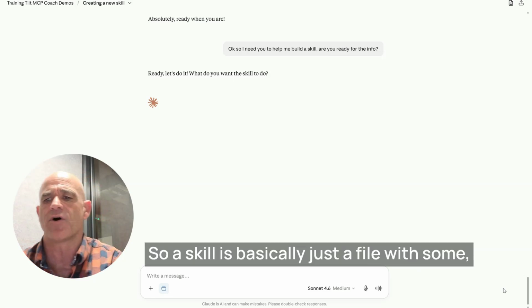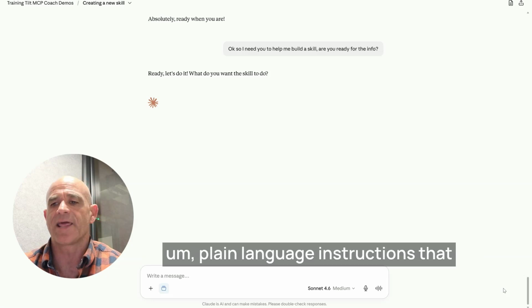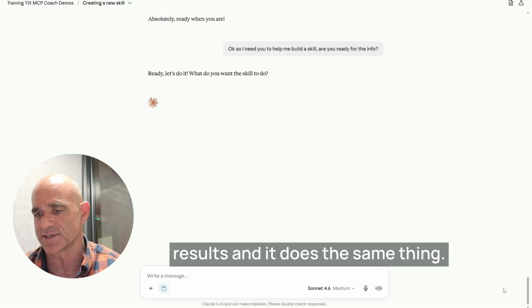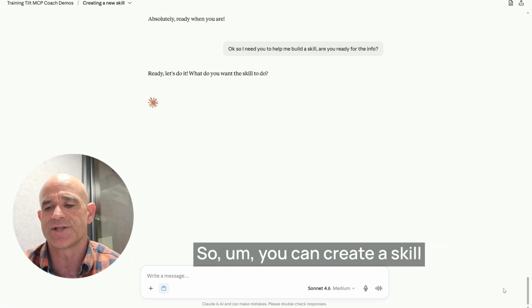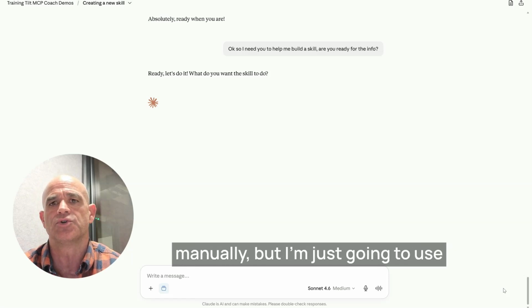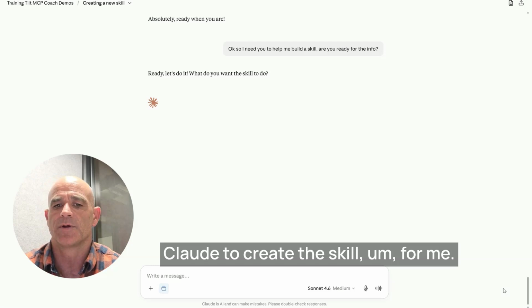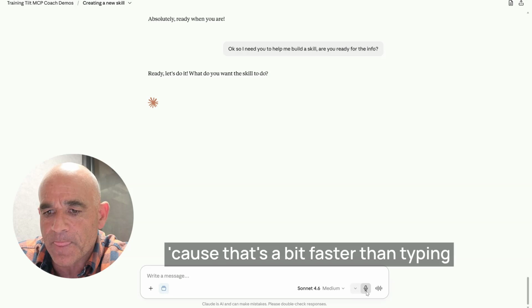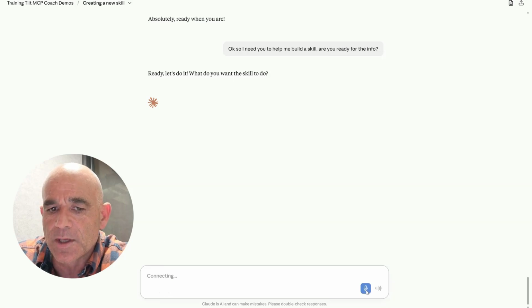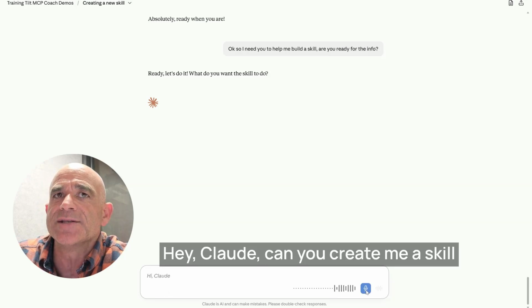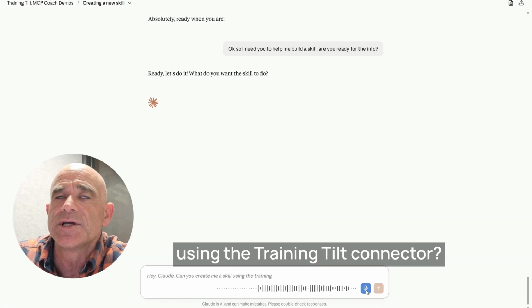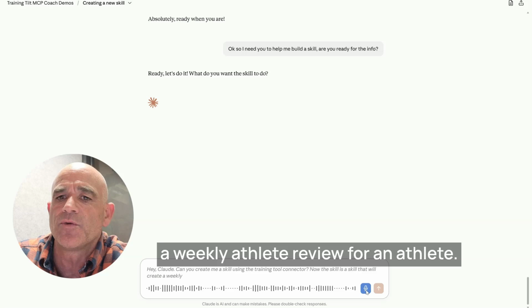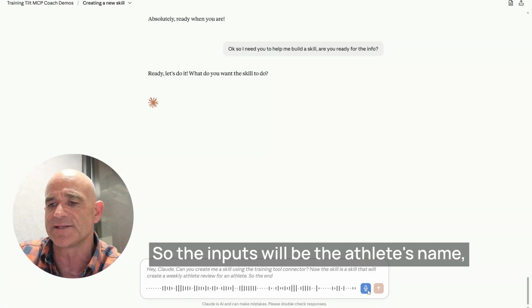A skill is basically just a file with some plain language instructions that an AI can follow, so it gives consistent results and does the same thing. You can create a skill manually, but I'm just going to use Claude to create the skill for me. And I'm going to use voice here because that's a bit faster than typing. Hey Claude, can you create me a skill using the Training Talk connector? The skill will create a weekly athlete review for an athlete. So the inputs will be the athlete's name.